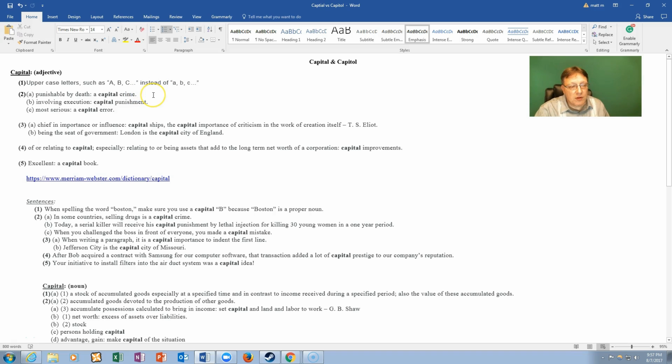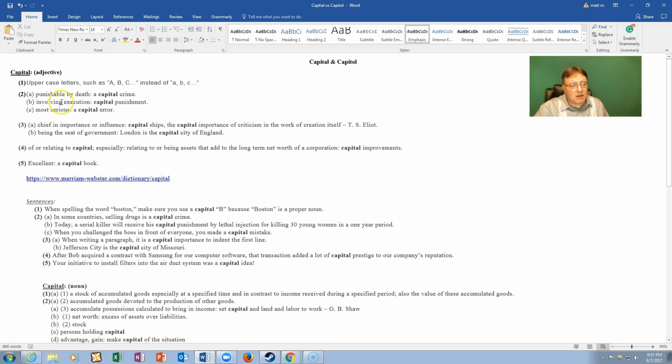Number 2 discusses capital as something serious. 2A says punishable by death. Well, now why would you get punished by death? Well, if you commit a capital crime, a serious crime like murder or selling drugs in some countries, you could be punished by your death.